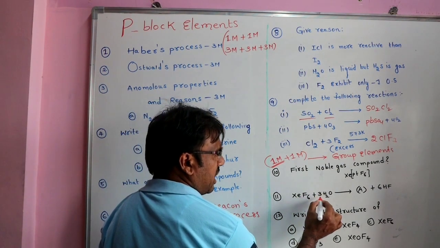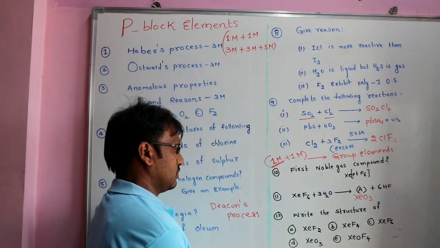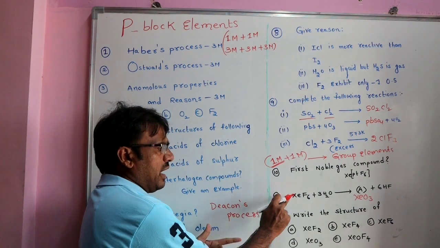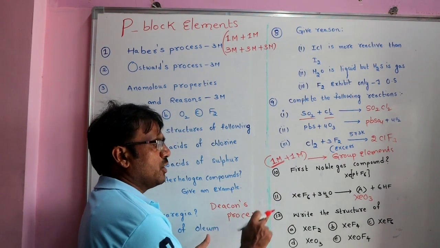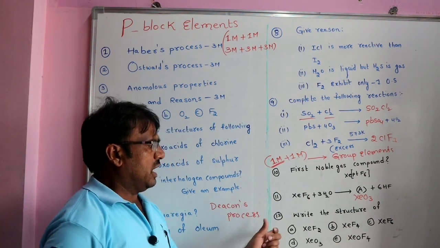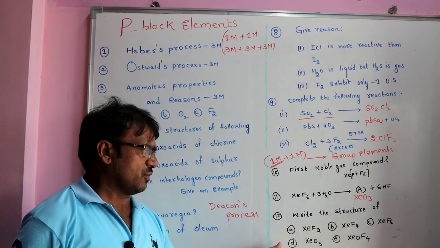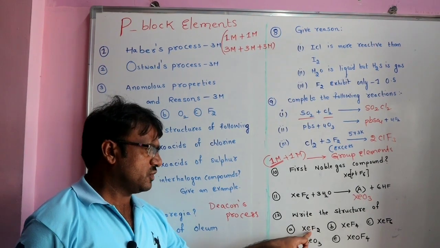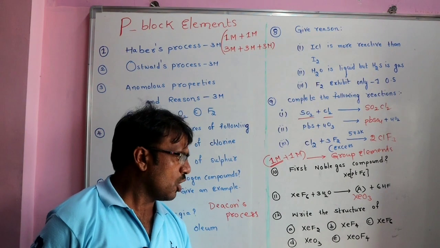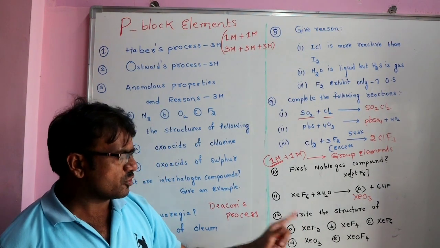Xenon hexafluoride reacts with water, then what is the product we will get? XeO3 is the product we will get. They ask this type of question, so you have to concentrate on hydrolysis reactions and preparation of XeF2, XeF4, XeF6. And one more question, they ask you to write the structure of the compound. XeF2, XeF4, XeF6, XeO3 and XeOF4. In total we have 5 compounds. From that there is a chance to ask the structure of any one compound.